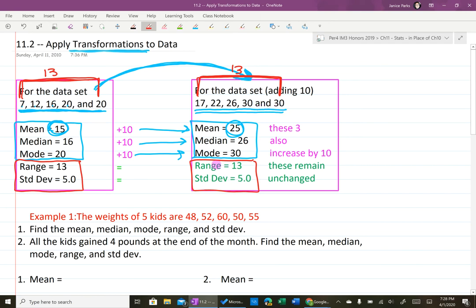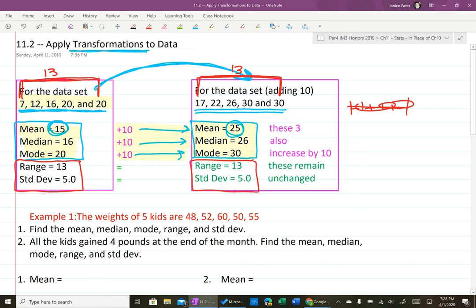It's not going to change if you change all of the data by the same amount. The standard deviation is how spread out that is. So if you take the 13, you're basically saying how spread out the ages are from each other, basically the average of their differences almost. It doesn't change either. So if you add or subtract any value to the original data, then the central tendencies, the mean, median, and mode, are going to go up by that amount.